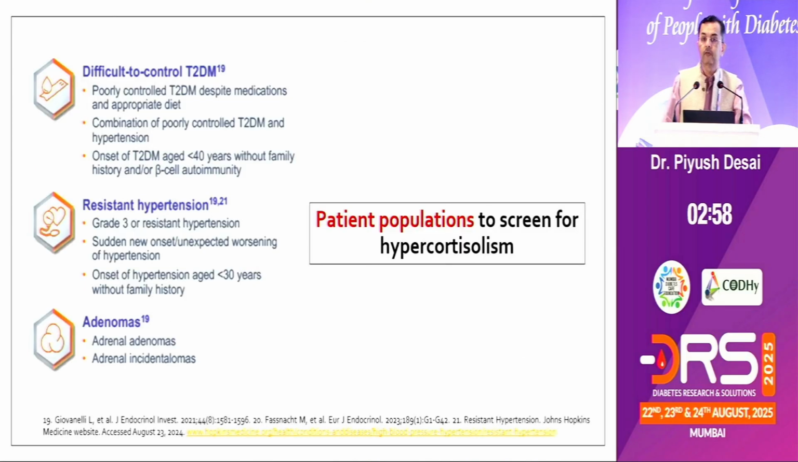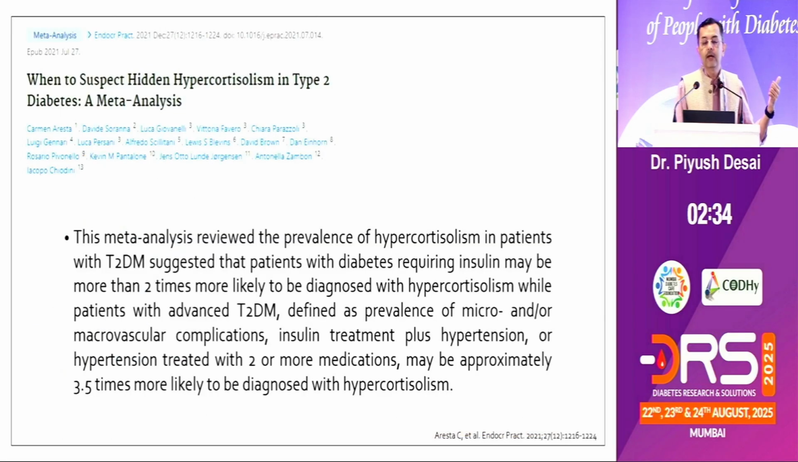Which population would you like to screen for hypercortisolism? Difficult-to-treat diabetes, as we are already discussing, but along with that, patients with resistant hypertension and patients with accidentaloma, or we can say incidentaloma, where we come across an adrenal adenoma on routine imaging, either USG or CT scan. You have to evaluate the patient for hypercortisolism. So this is very important.